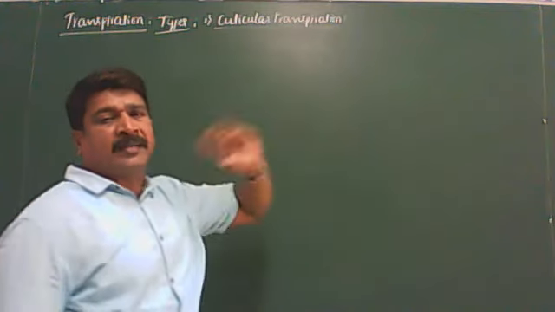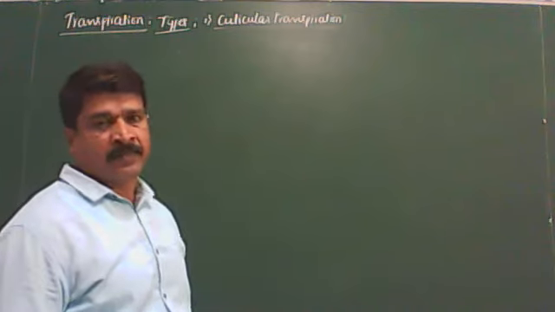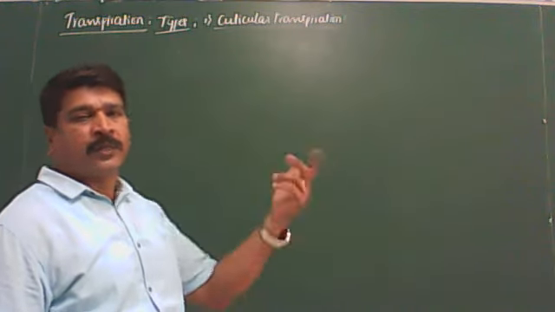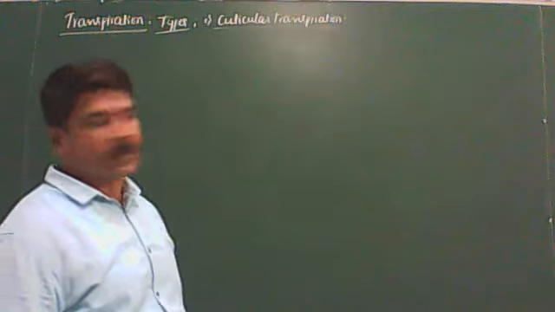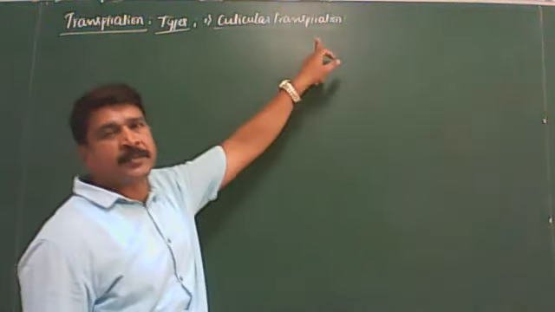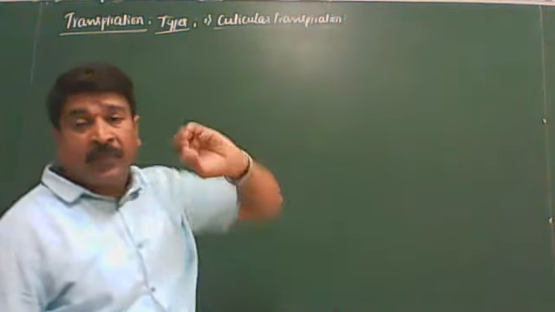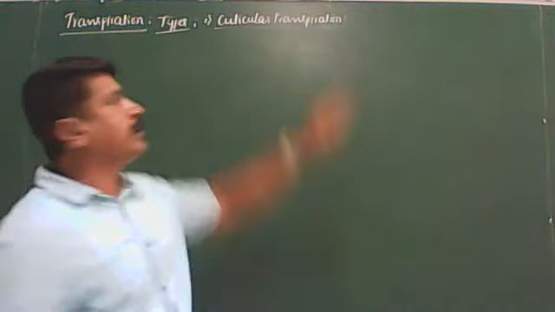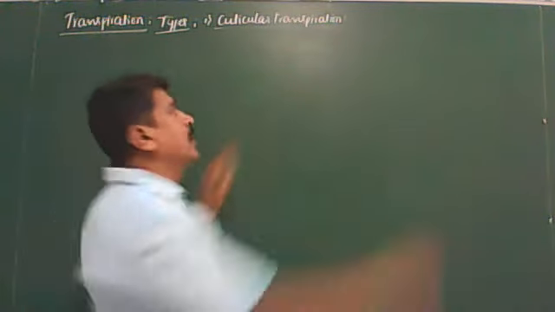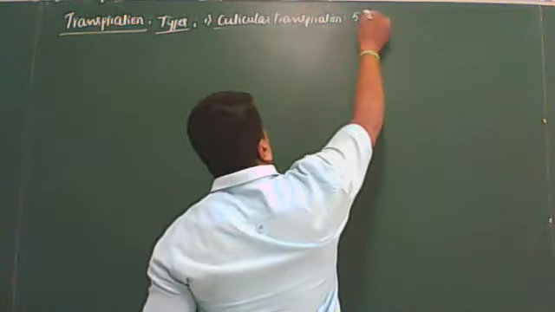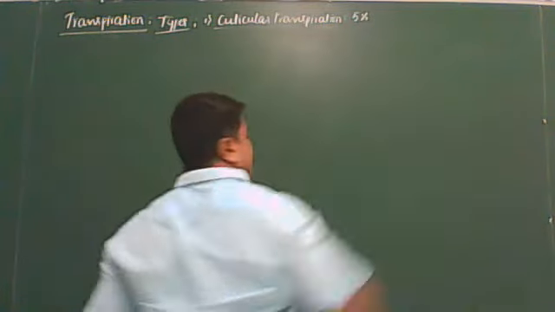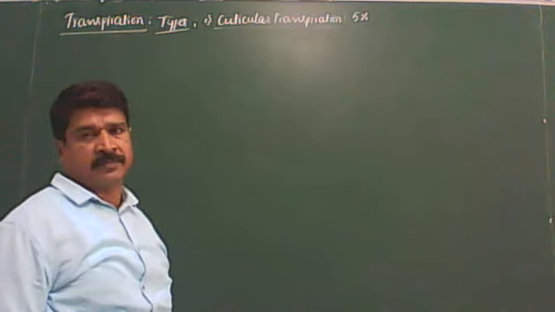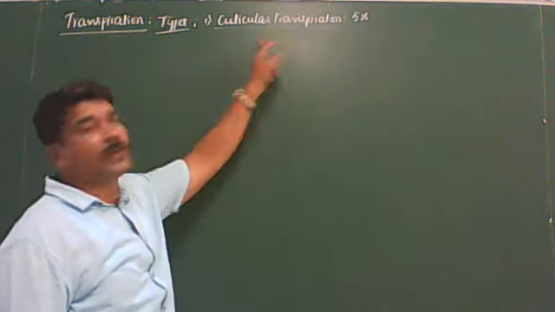This cuticle has minute cracks which permit the loss of water in the form of water vapors into the atmosphere. This is called cuticular transpiration. In the simplest sense, we can say that transpiration occurring through the cuticle is called cuticular transpiration. It accounts for about 5% of the total water loss.